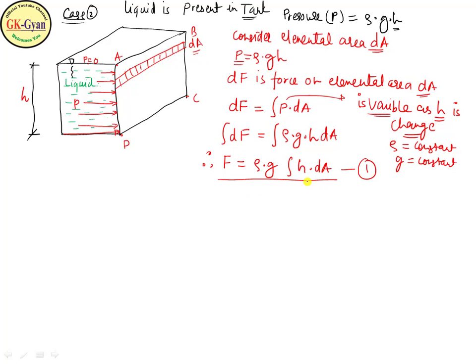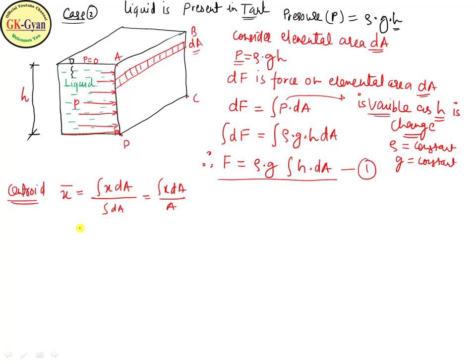Now we know the definition of centroid: the point from which the whole weight of the body passes. It is given by the formula x bar equals the integral of x dA upon the integral of dA, which is the integral of x dA upon the total area.